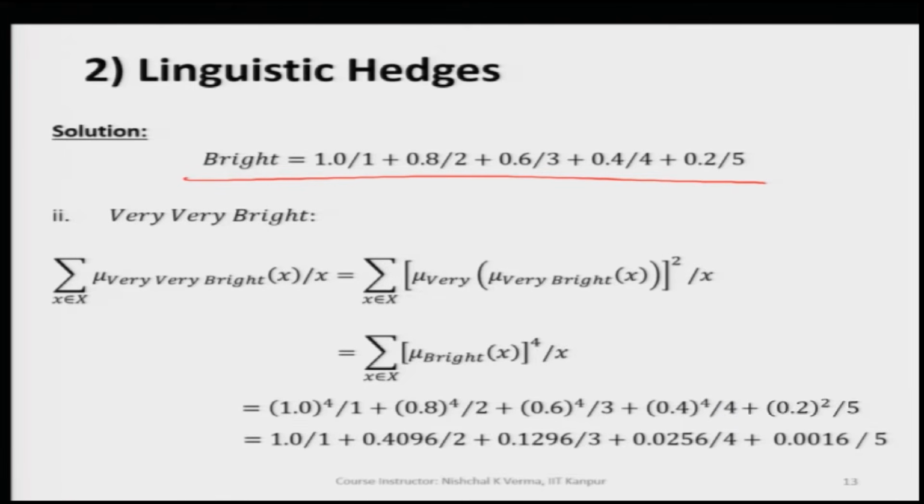When we square the membership values twice, the respective membership values basically become the original membership values raised to the power 4, which you can see here. This is for very, very.